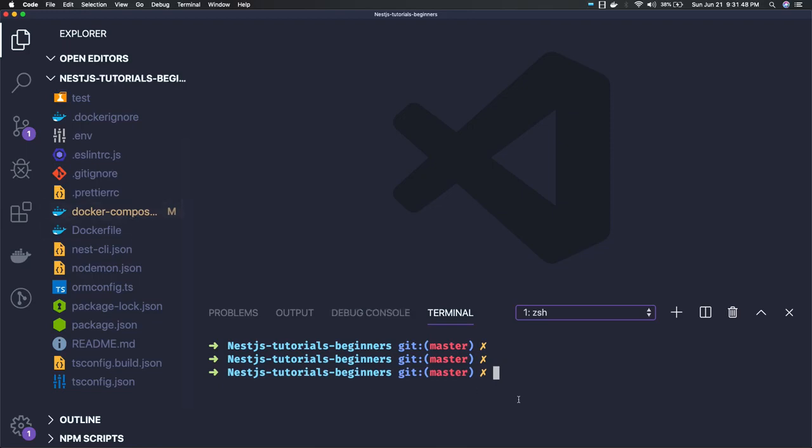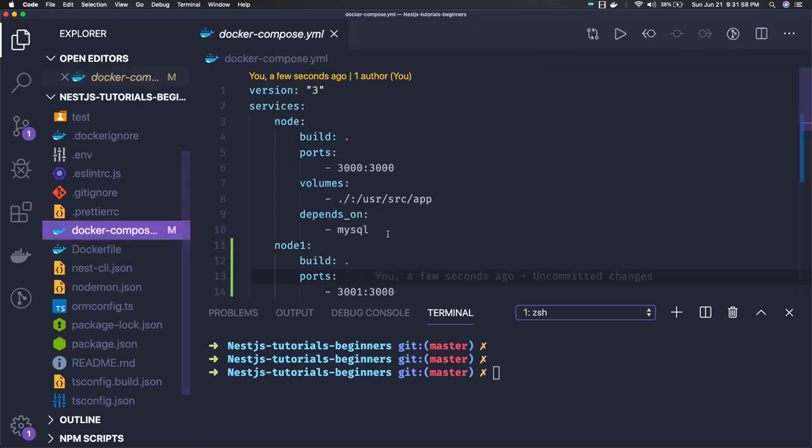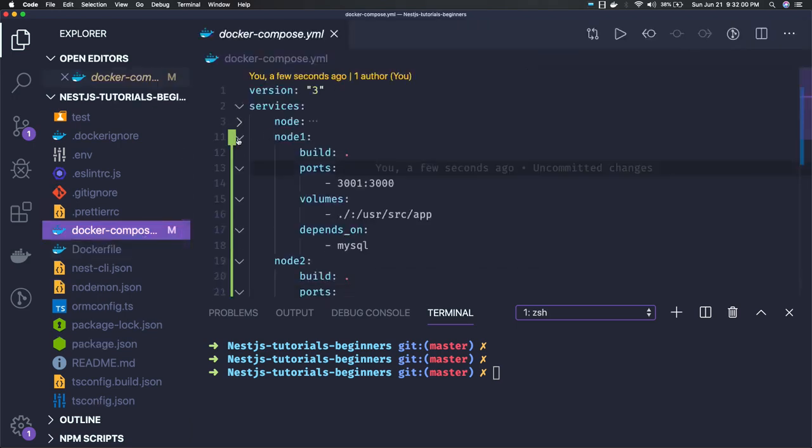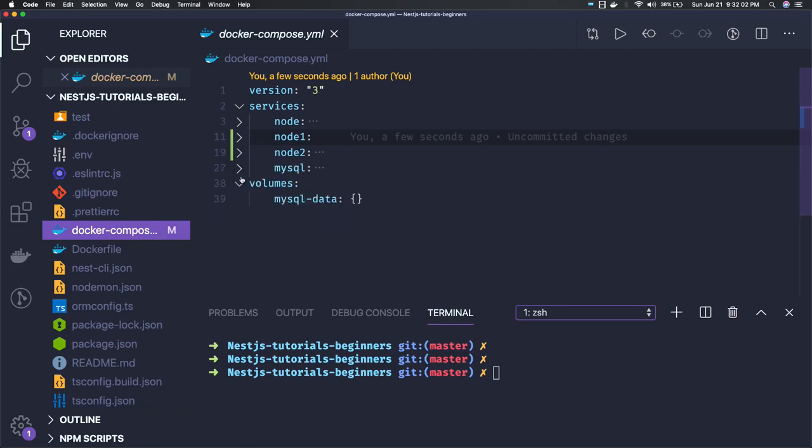Okay. As I told you earlier, we will be doing demos using Docker and Docker Compose, so you should be aware of how Docker Compose works. I have created this Docker Compose file, and here you can see all the services which I have. I have three different node services: node 1, node 2, node 3, and I have a MySQL service.